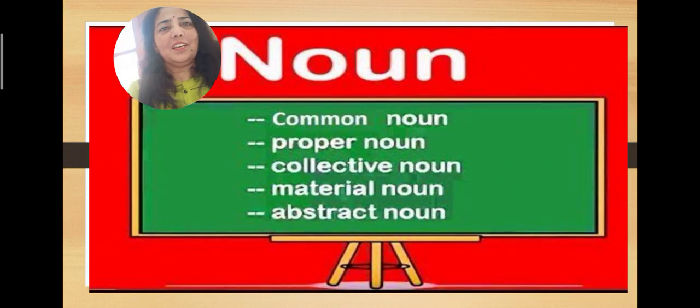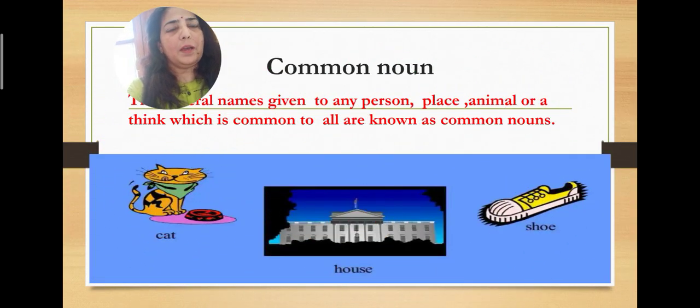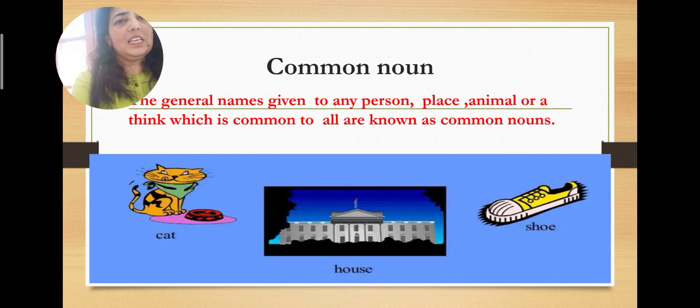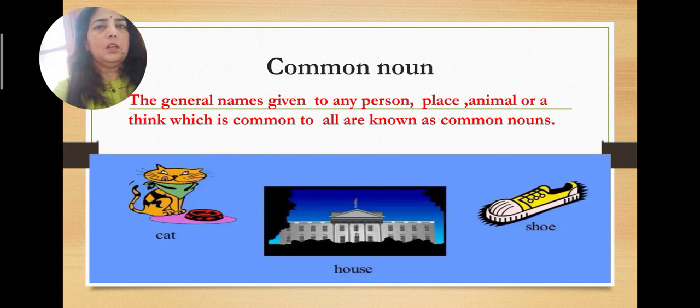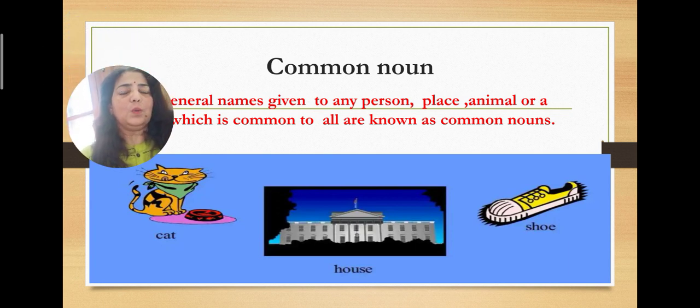So children, now talking about the kinds of nouns, there are 5 basic kinds of nouns. The first one is common noun, then proper, collective, material, and abstract noun. So moving on to them one by one. So children, a common noun is the general name. It's a general name given to any person, place, animal or thing, which is common to all, known as a common noun.